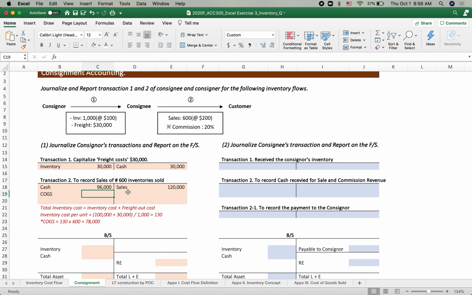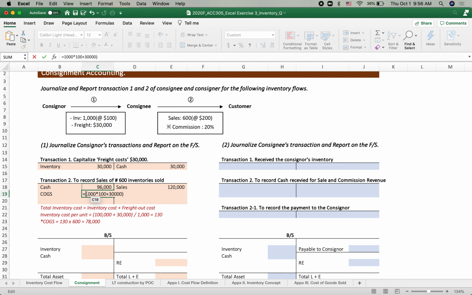So the inventory value, except for this freight, was 1,000 times 100. And then we include $30,000, the freight cost. That is the new inventory. Is that correct?